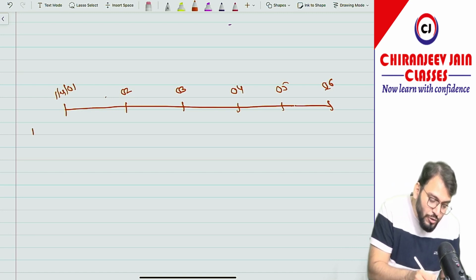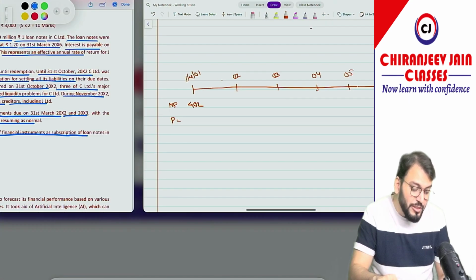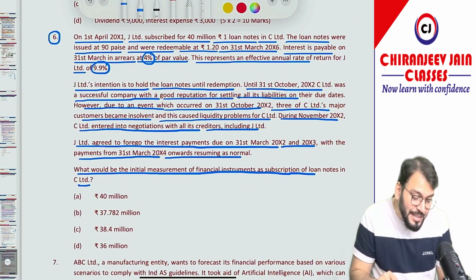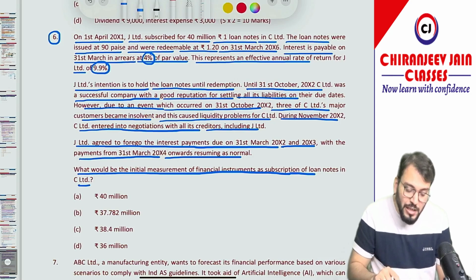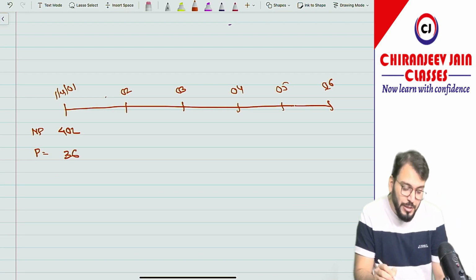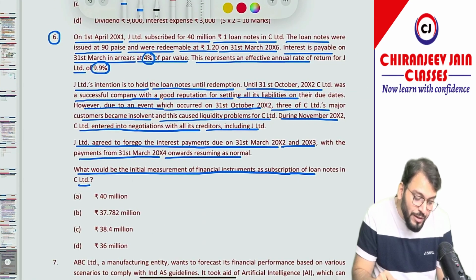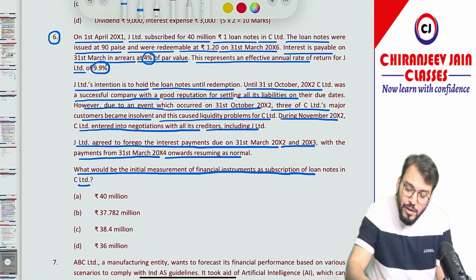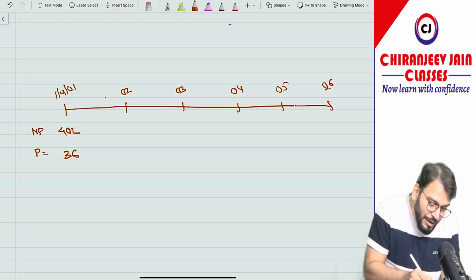Now what is the nominal value? Nominal value is 40 lakh. What is the proceed? How much have you received? The debt has been issued at a discount at 90 paise. Correct now. So 40 into 0.9 is equal to 36. So 36 becomes the proceeds. Yes sir. And what is the redemption value? 1.20. So 40 into 1.2, redemption value is 48. It means we can calculate the contractual cash outflow.